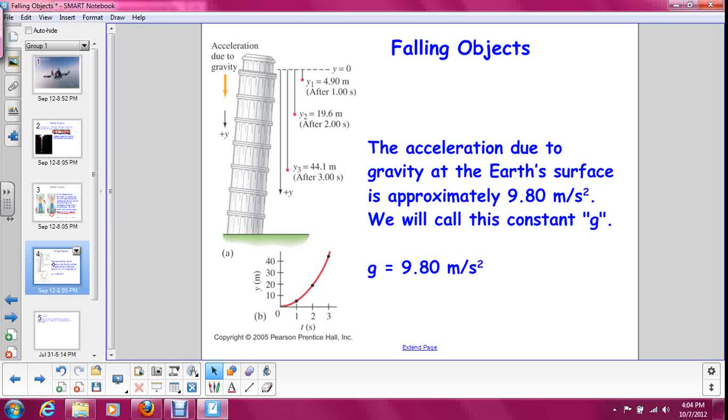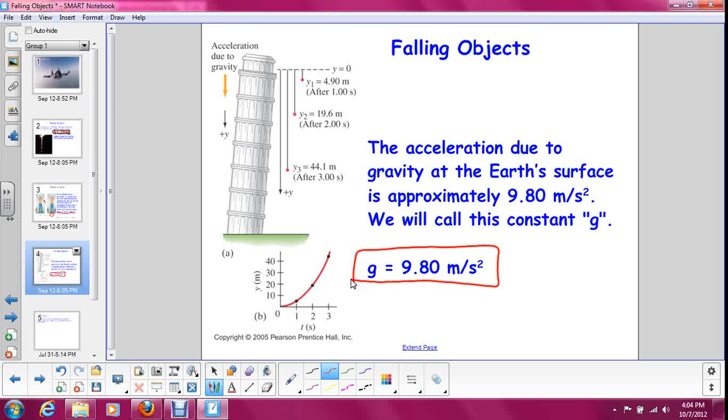So the acceleration due to gravity at the Earth's surface is approximately 9.8 meters per second squared, and we know this. If you do not know this, you need to write this down somewhere, make a star next to it, because this is going to be super, super important for the rest of the year.